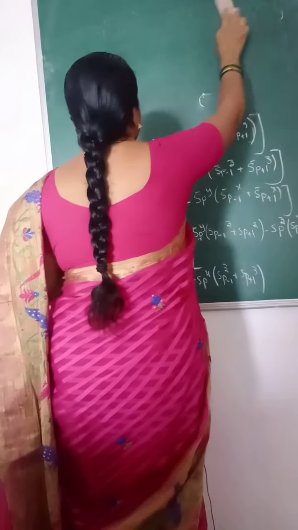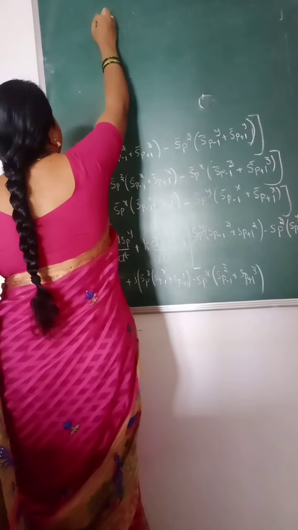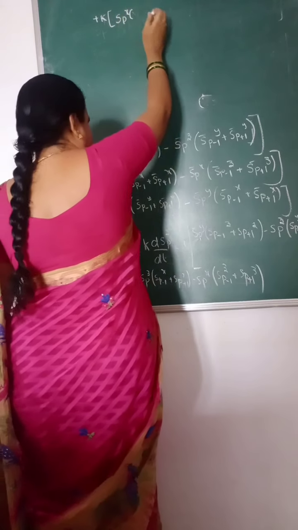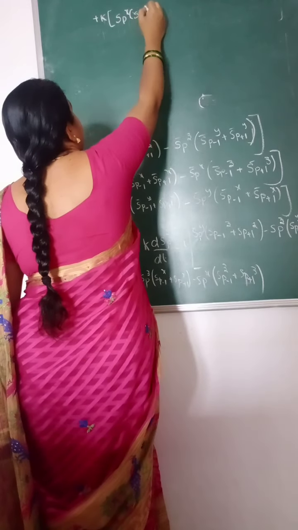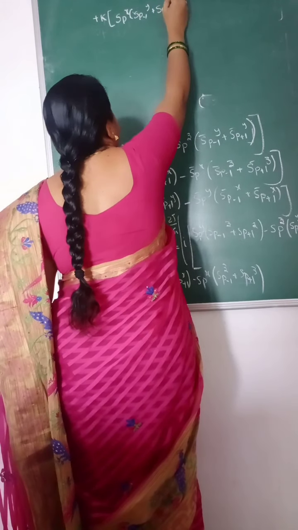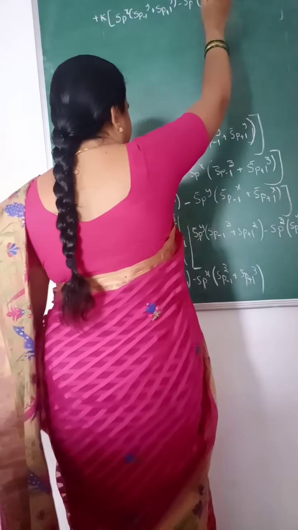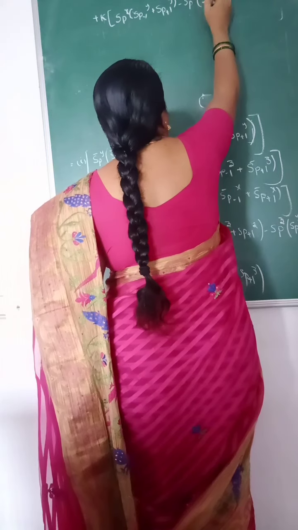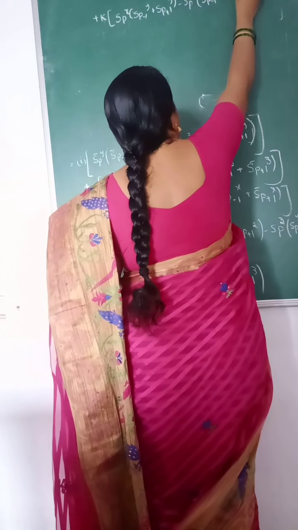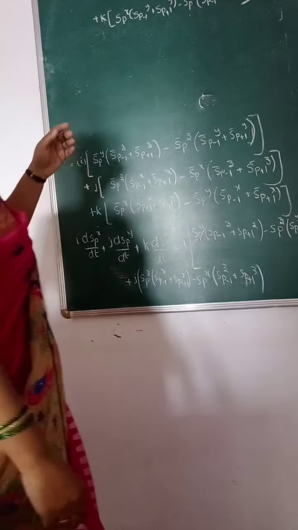Then the coefficients of k become plus k [S_p^x (S_{p-1}^y + S_{p+1}^y) − S_p^y (S_{p-1}^x + S_{p+1}^x)]. So these are all the total terms of the k coefficients.